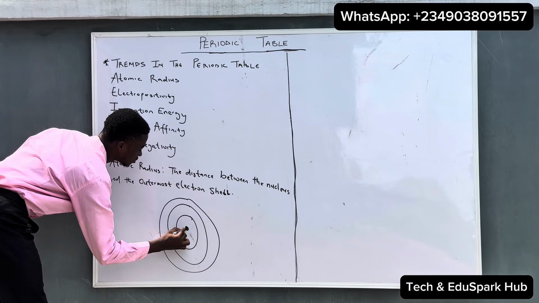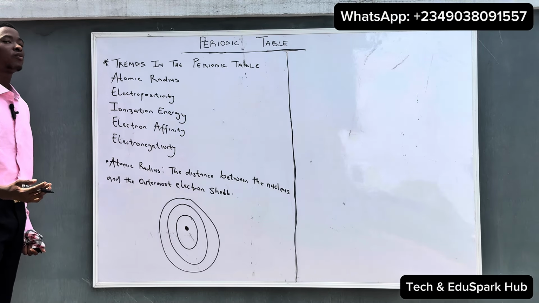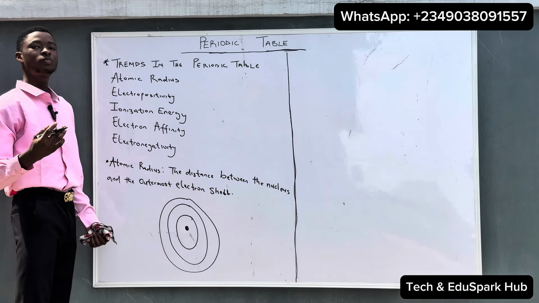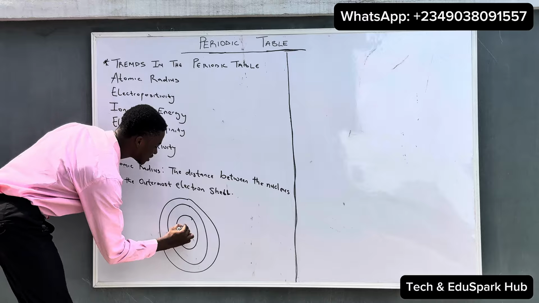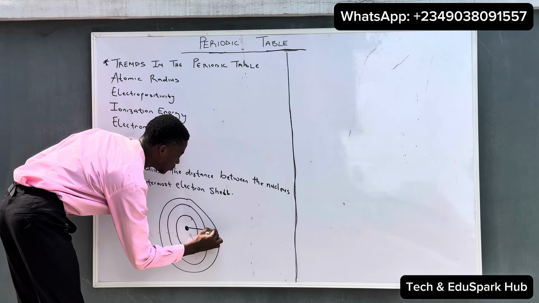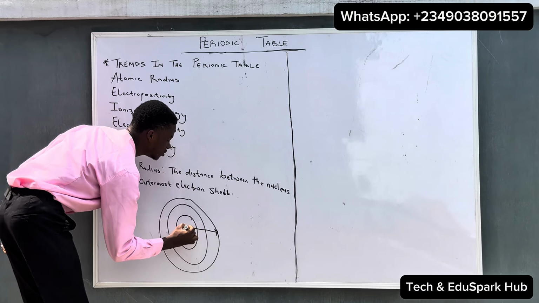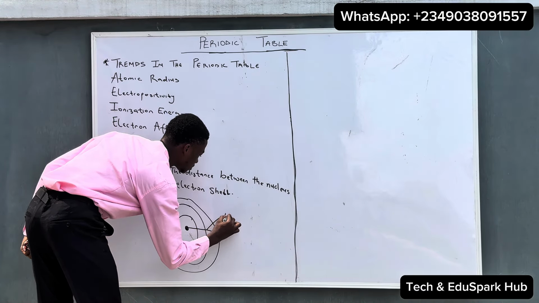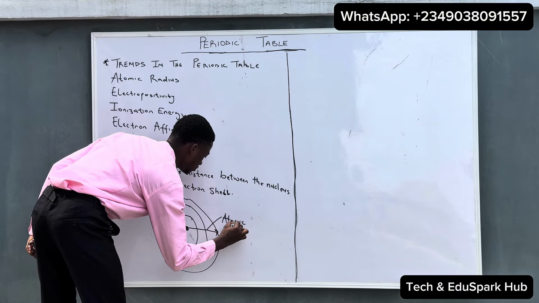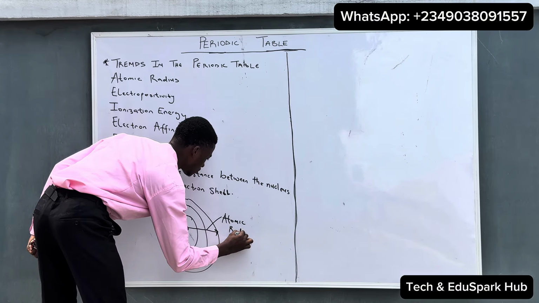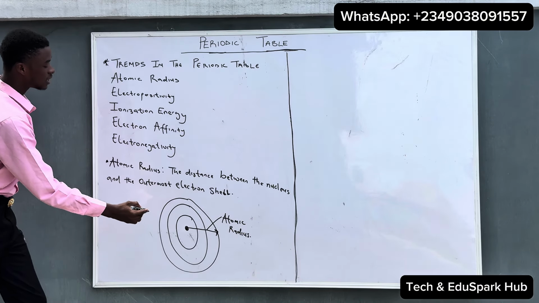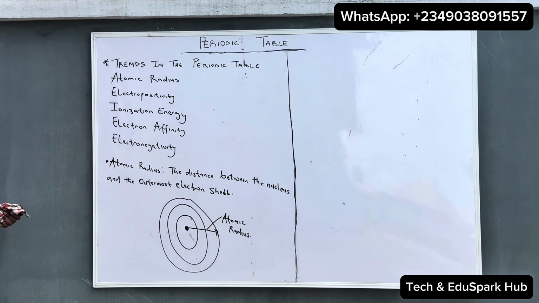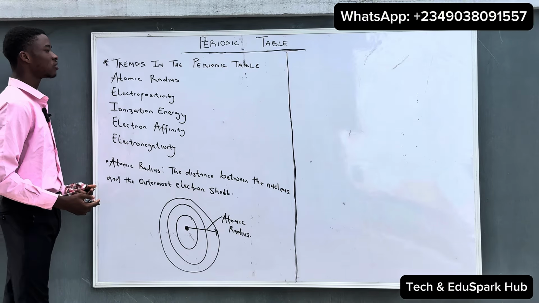Let's say this is the nucleus. From what we discussed on the atomic structure, we said the nucleus contains what? The proton and the neutron. So the distance between this nucleus and the outermost electron shell is known as the atomic radius. This distance is the atomic radius, and this is the definition of the atomic radius.